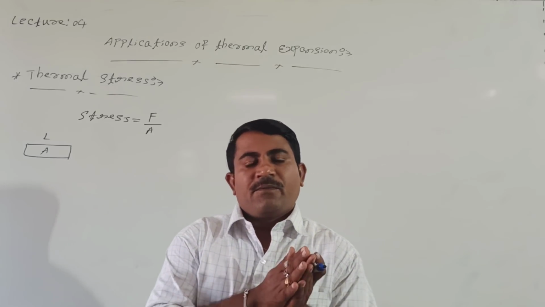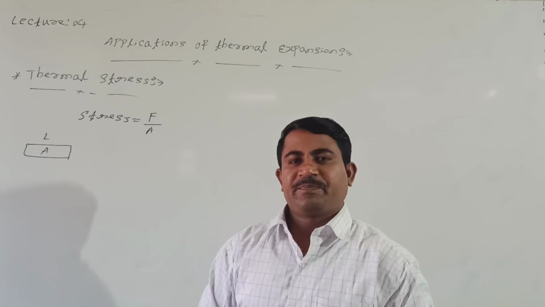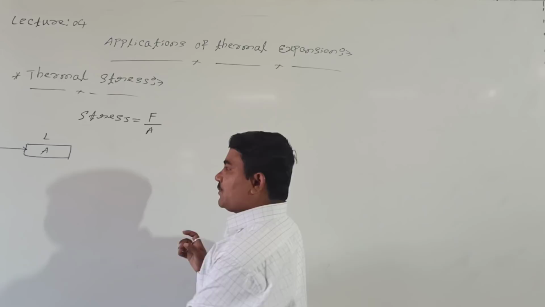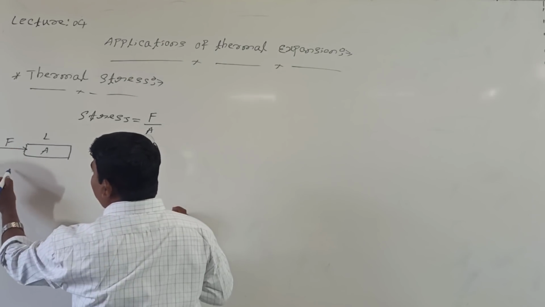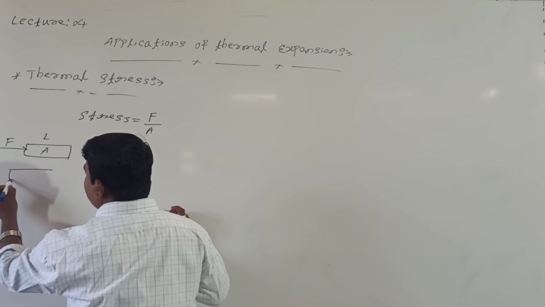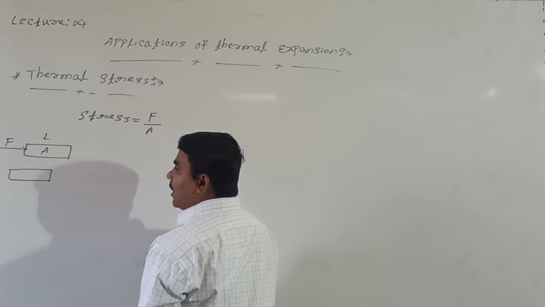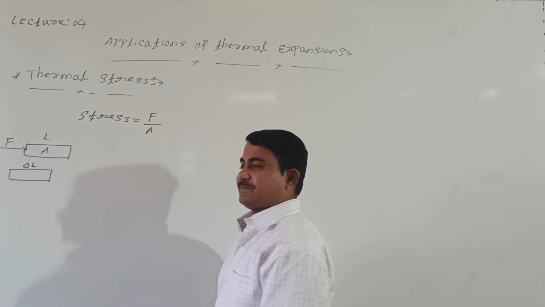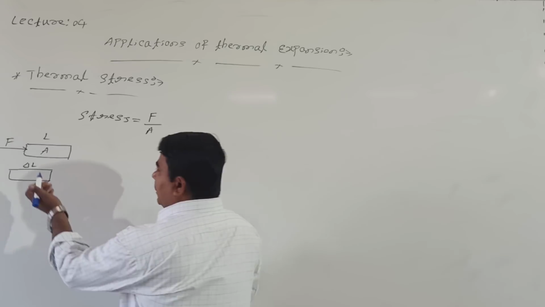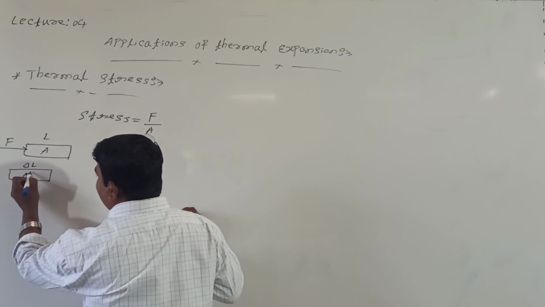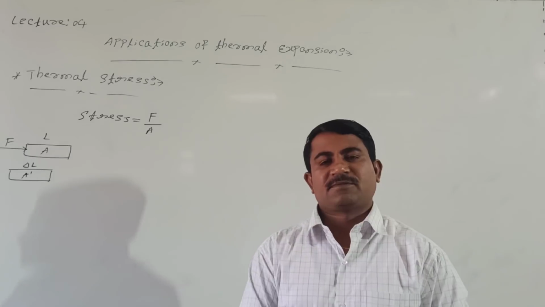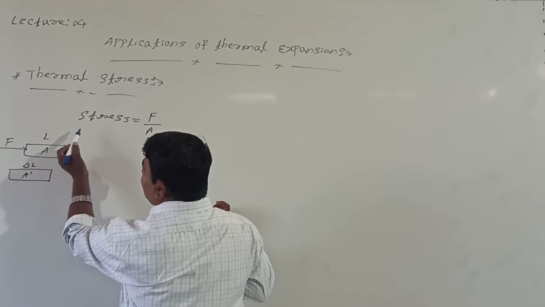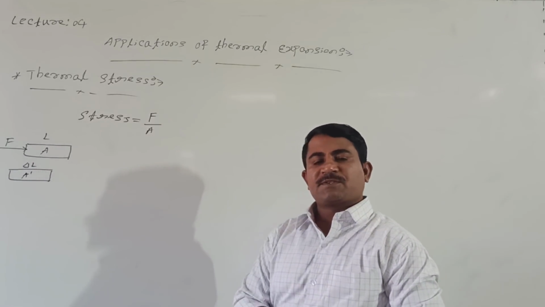Right, students? When an external force acts on the solid, its shape may change a little bit. The length changes by a small amount, delta L, and the area may also change, to A dash. Then what is the stress? Force developed per unit area is what we call stress.